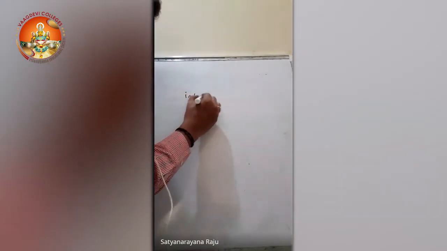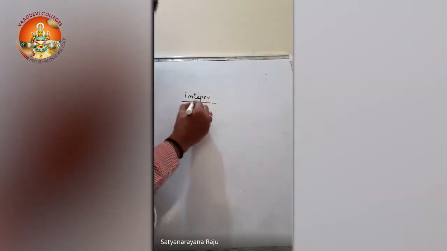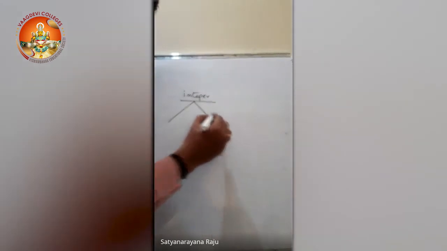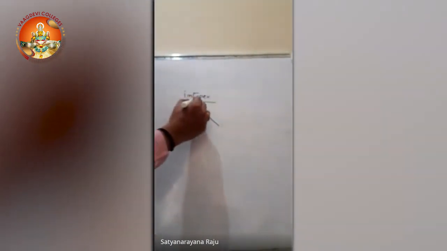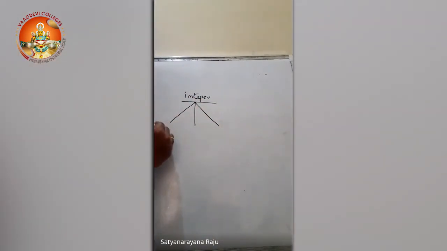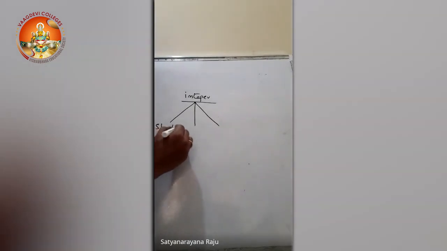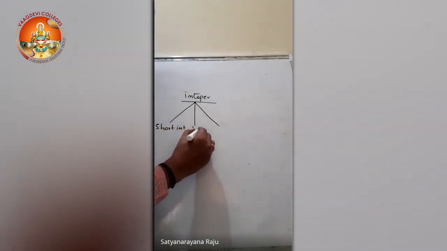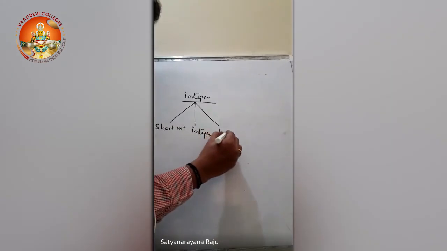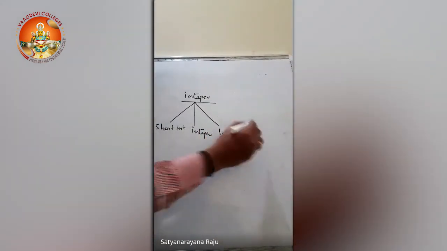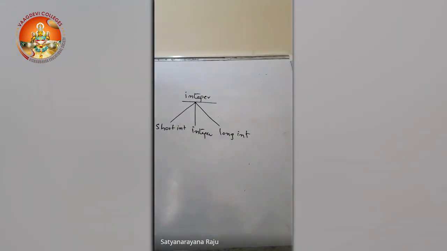See here, this integer is further classified into a few more categories. One is short integer, and long integer or long. Say in my program I want to store marks of a student, marks of a student in a single subject.